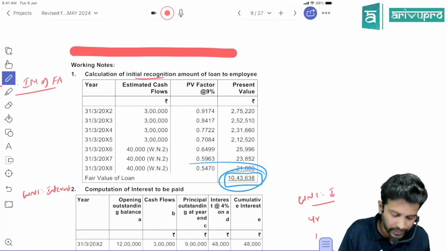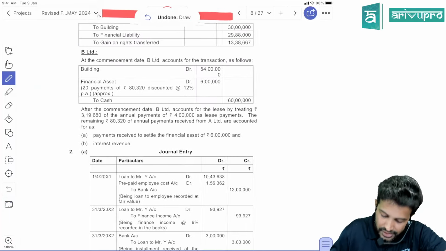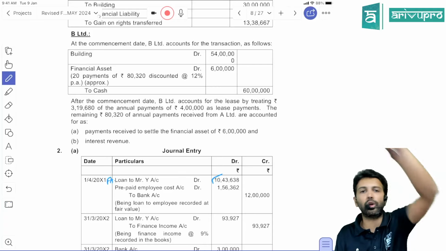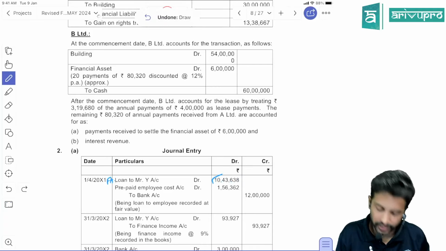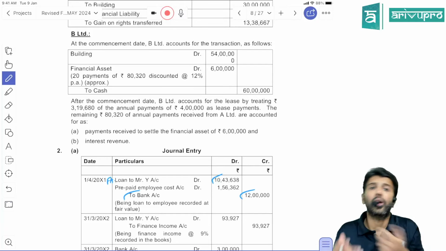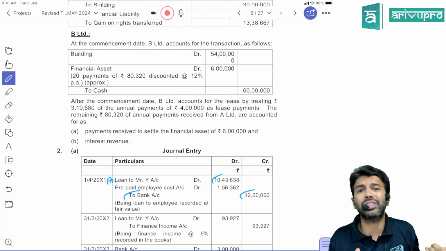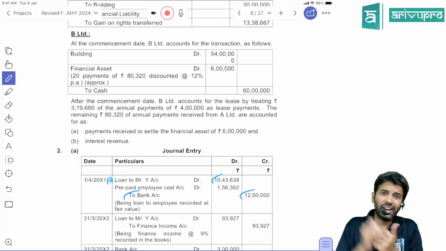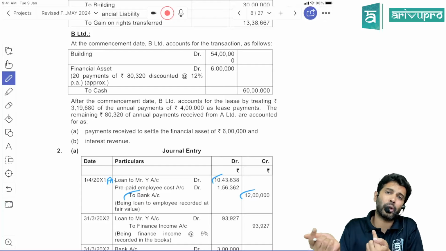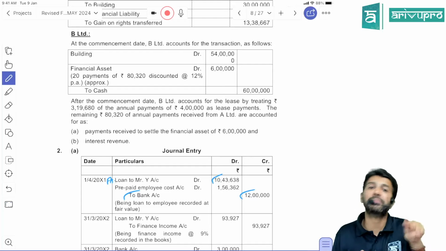We already did 10 lakh 43,638. So financial asset will be shown at, they have not written financial asset, you write, it's okay, financial asset loan to employee 10 lakh 43,638. But you will credit bank to the extent of 12 lakh because you gave that much. There is a difference. What do you do with the difference? That difference depends on the relationship, I had told. Here the relationship is between employer and employee. If the difference is due to employer-employee relationship, you will recognize the difference as prepaid expense.